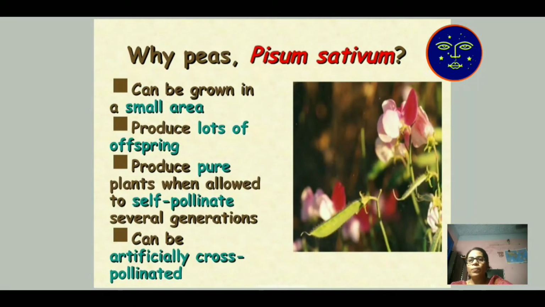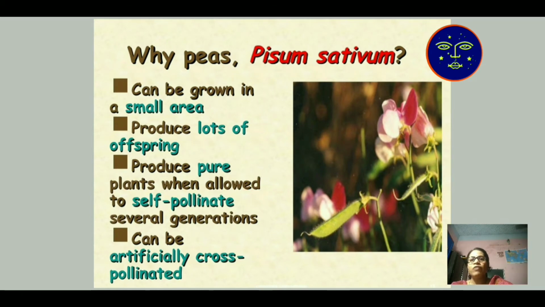Pisum sativum, the pea plant, was chosen by Mendel. The pea plant can be grown in a small area. It grows naturally in our winter season and, in a small area, produces a lot of offspring. It produces pure plants when allowed to self-pollinate.